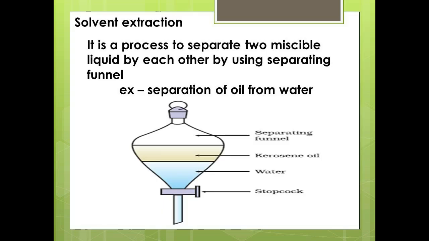Next is the solvent extraction process. It is a process to separate two immiscible liquids from each other by using a separating funnel. Example: separation of oil from water. So here we have the separating funnel, kerosene oil, water, and stop clock. This method works under the principle of difference in solubility of two immiscible liquids in a suitable solvent.